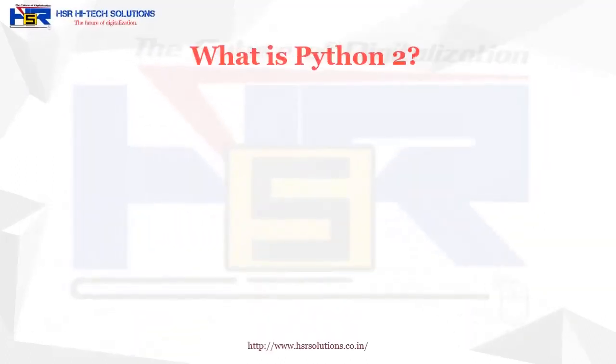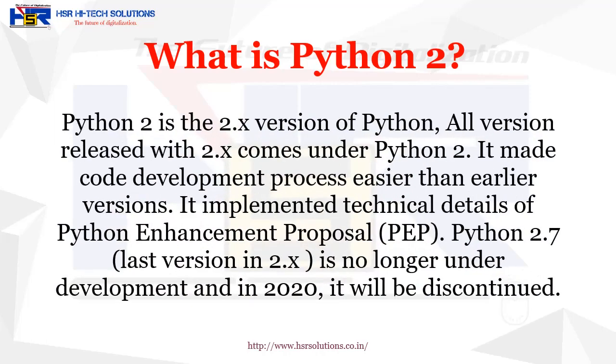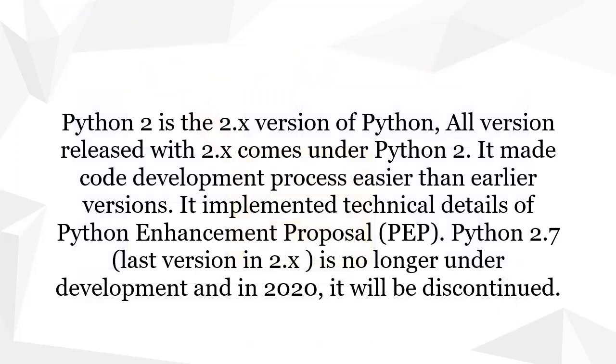Let's have a look at what is Python 2. Python 2 is the second version of Python. All versions released with 2.x come under Python 2. It made the code development process easier than the earlier versions. That's why it is used in web development at a large scale. Python 2.7 is the last version of Python 2, and it will not be developed further from 2020, as it has been announced by the Python developer team.